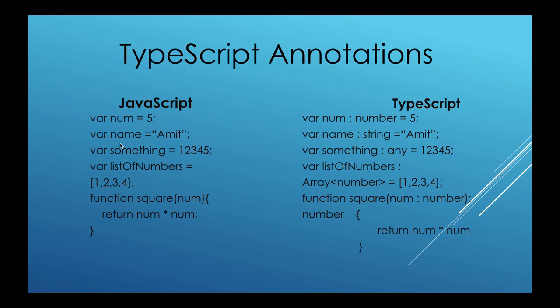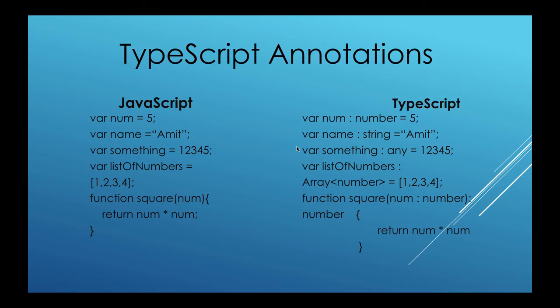In JavaScript, if we are defining a string, we need not explicitly define the type of that variable, and JavaScript takes the value and converts it into that particular format. For example, here we defined var num = 5, so it was an integer, that is, a number type. And over here var name = Amit, in that case it will be a string type. var automatically converts it into that format.